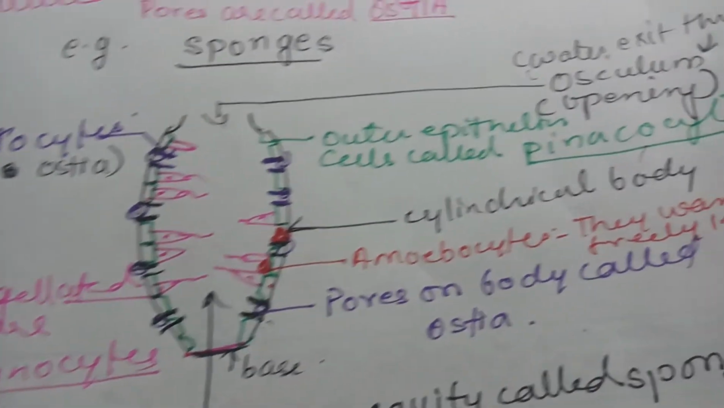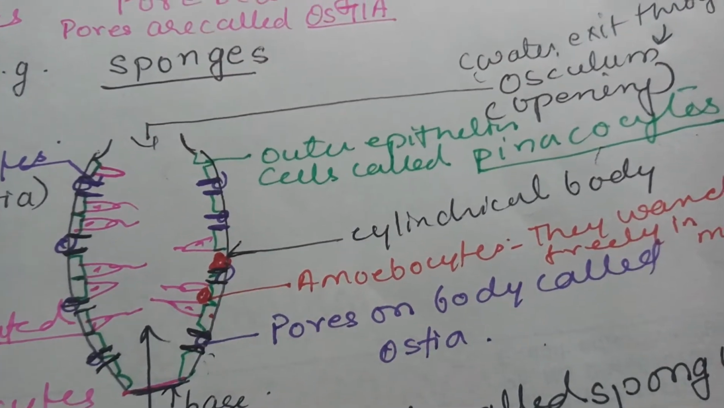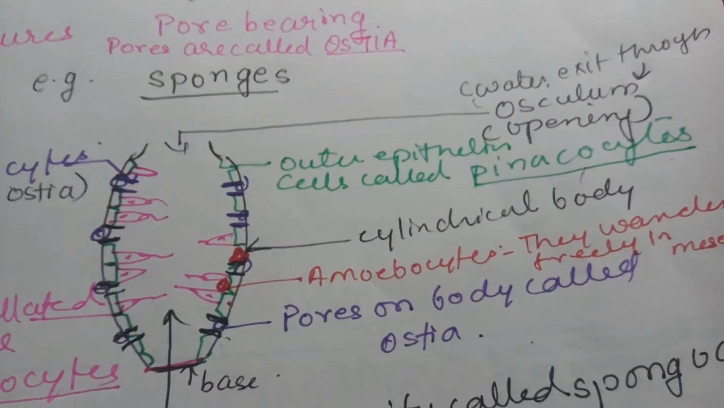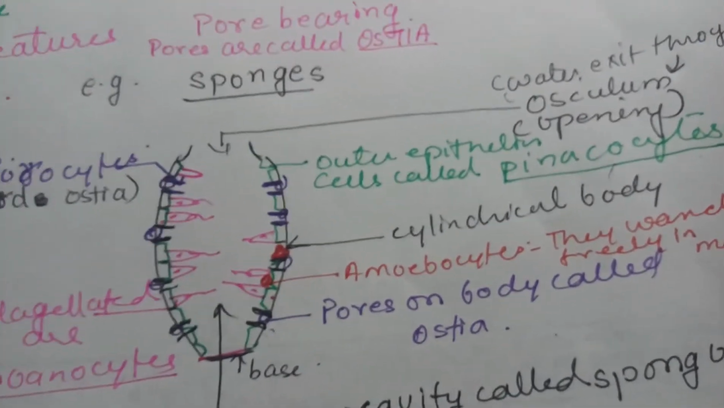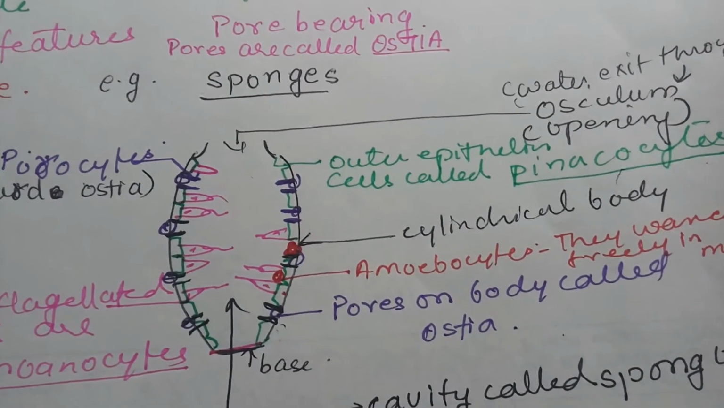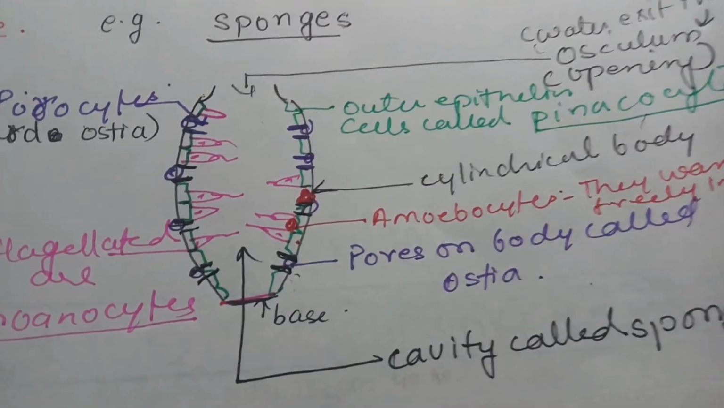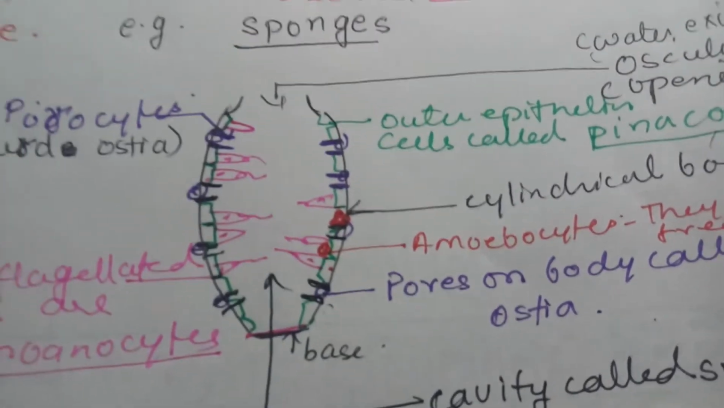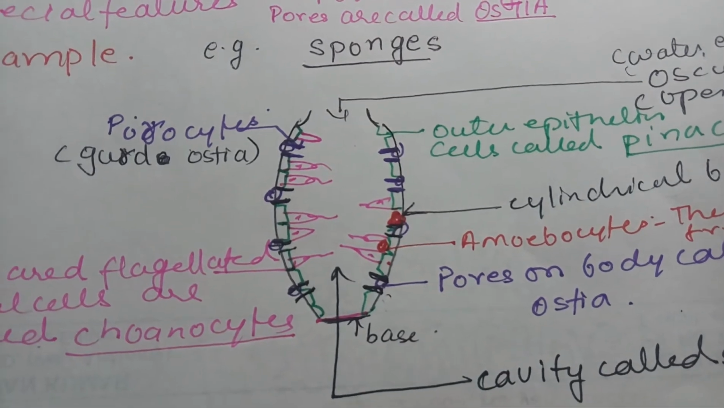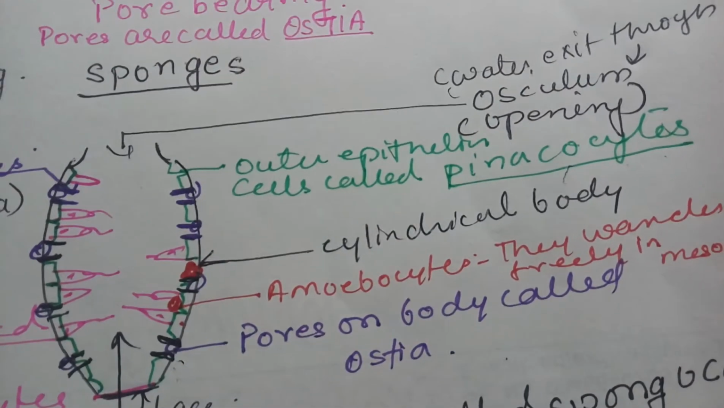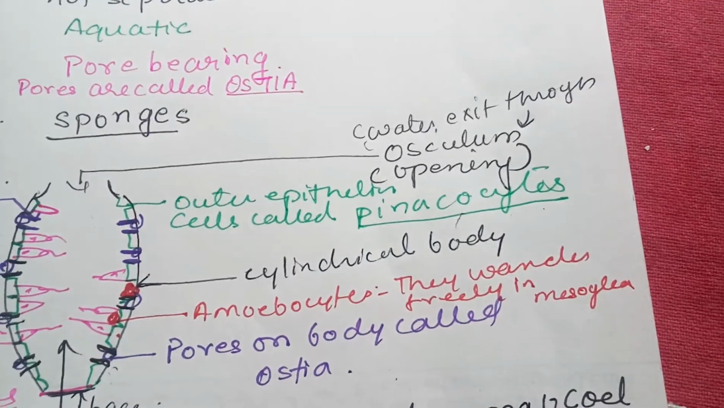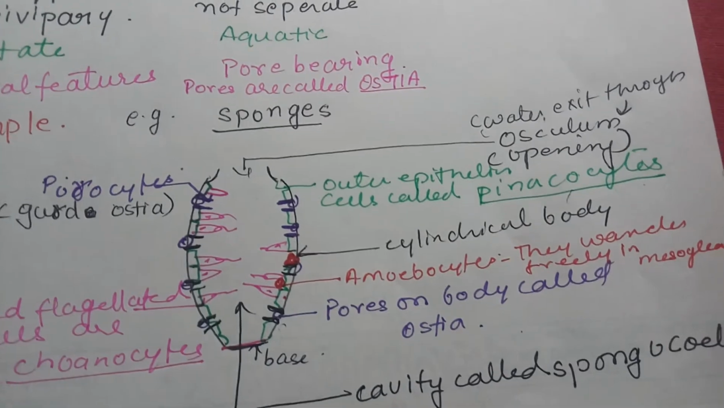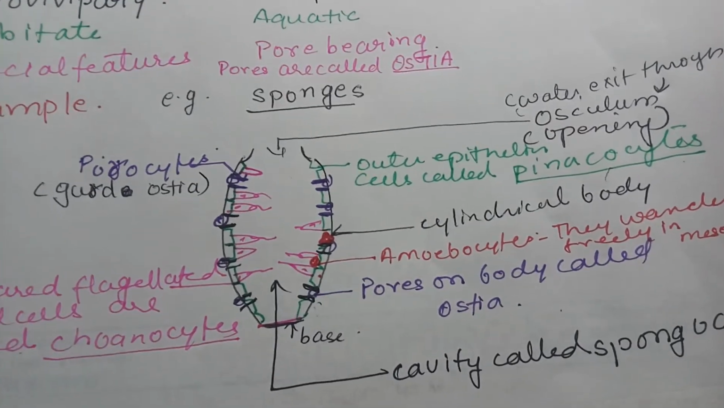Now there are pores which are present, and these pores are guarded by porocyte cells. So these pores are called ostia, and through here the food enters. Now this is the base by which it is attached to any source. Then there are amoebocyte cells. They wander freely in mesoglea. So this is in short the explanation of sponges.